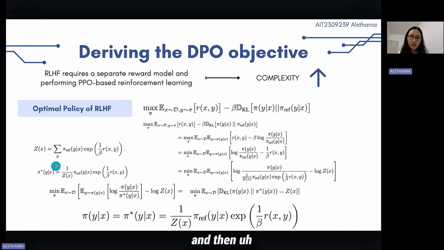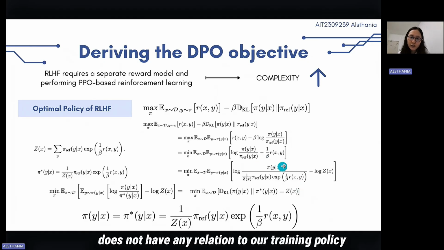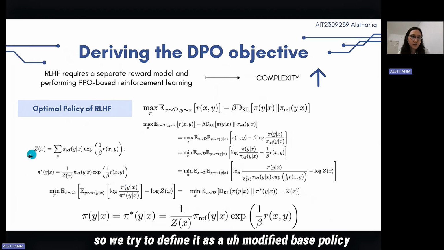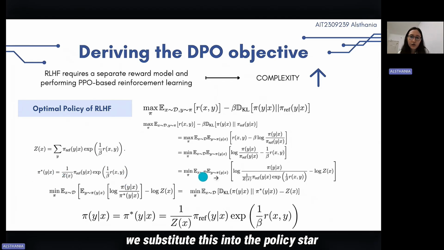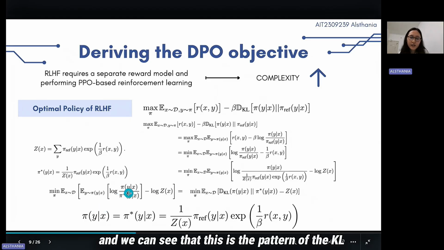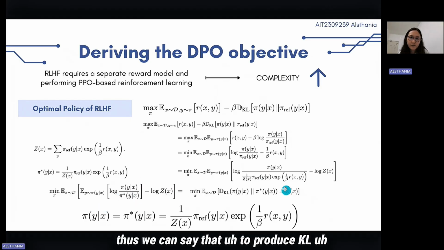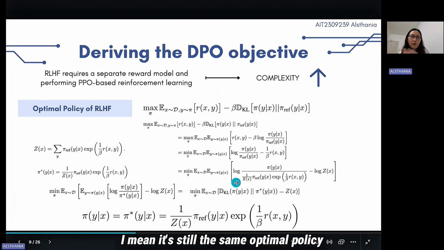And then, since we see that this denominator does not have any relation to our training policy, and only has relation to the reference policy, we try to define it as a modified base policy. We substitute this into the policy star, and we can see that this is the pattern of the KL divergence again. Thus, this is still the same optimal policy, but it's modified to be like this.